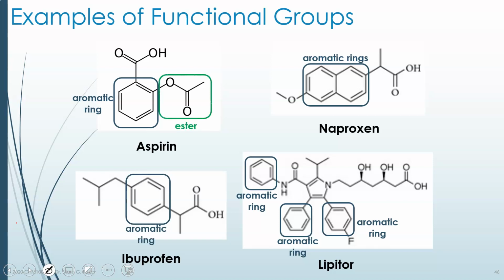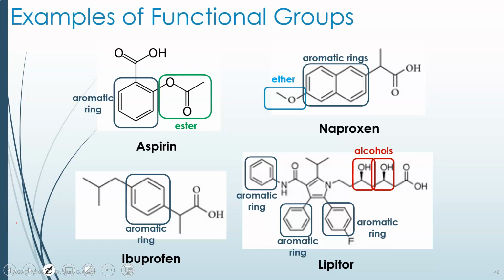We also have esters. You'll notice the ester is recognized because you have a carbonyl attached to an oxygen, and that oxygen is attached to another carbon. In this case, in aspirin, the carbon is part of the aromatic ring. Alcohols are OH groups sticking out from a carbon. So there are 2 here shown in Lipitor. Ethers, you're going to look for an oxygen that just has carbons on it and nothing else.